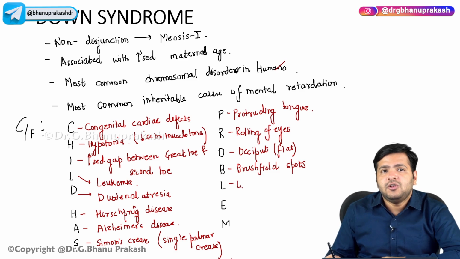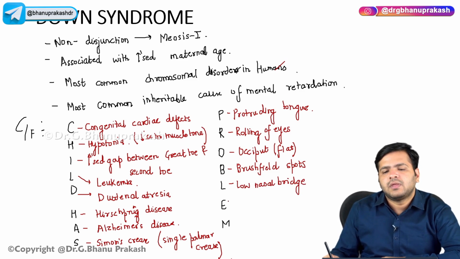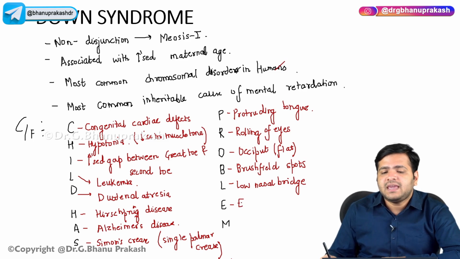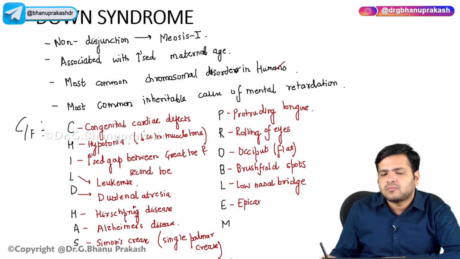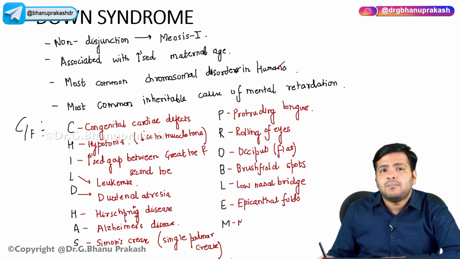Then we have a low nasal bridge, epicanthal folds, and we can also see Mongolian slant.